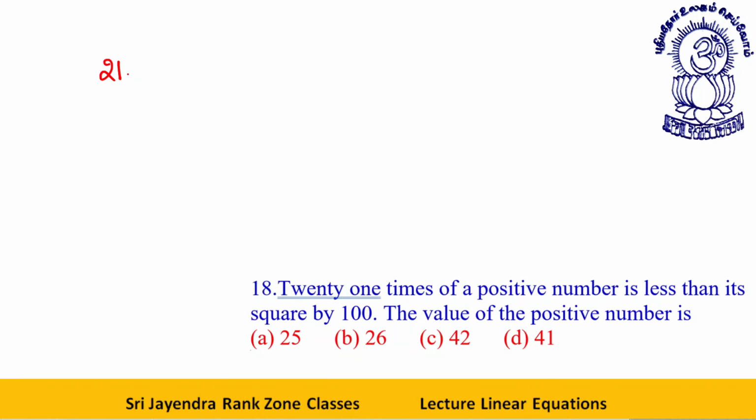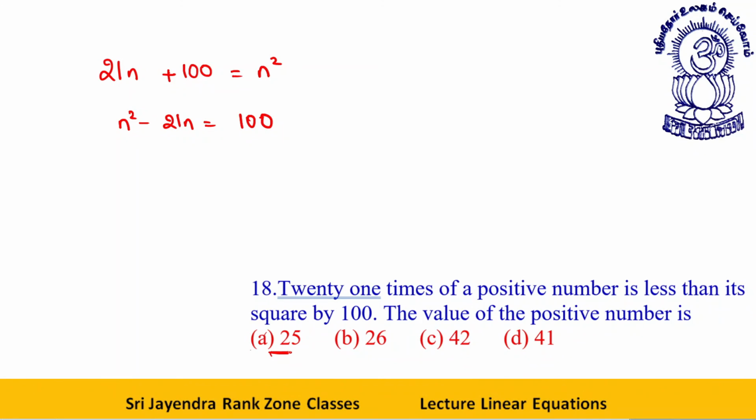21 times a positive number is less than its square by 100. It means if you add 100 to this, you will get the square of the number. Okay, 21 times. See, what does it mean? It actually means n square minus 21n is equal to 100.